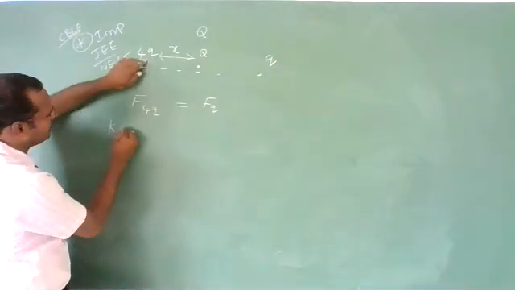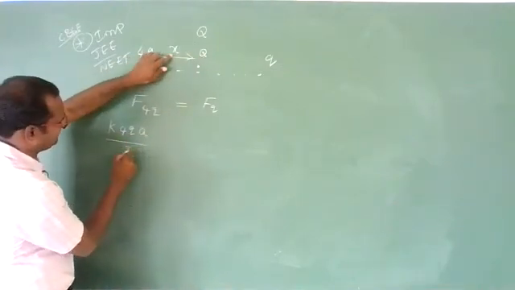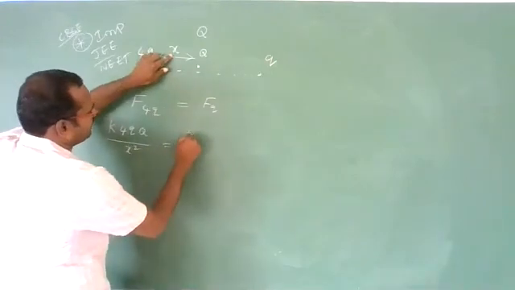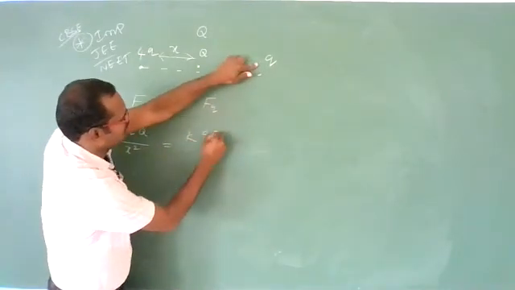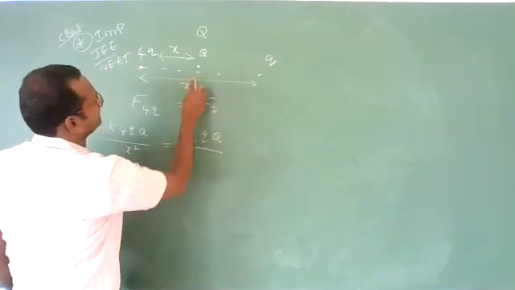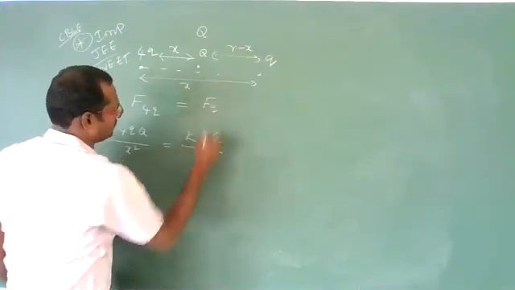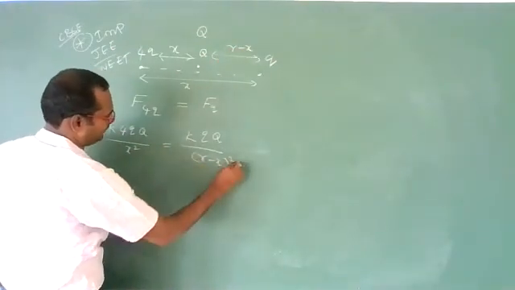K 4q into capital Q divided by the distance between them, x square, is equal to the force due to small q, capital Q divided by the distance between these two. I have taken the total distance as r. So between these two the distance is r minus x, so r minus x whole square.